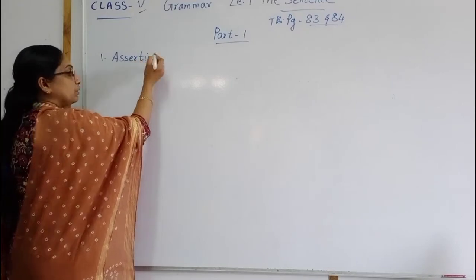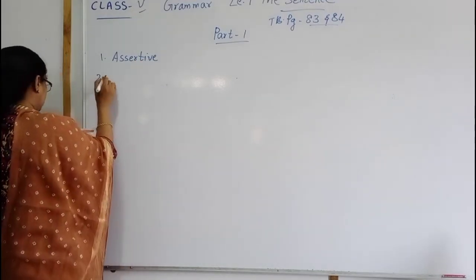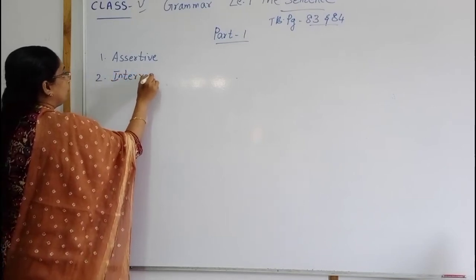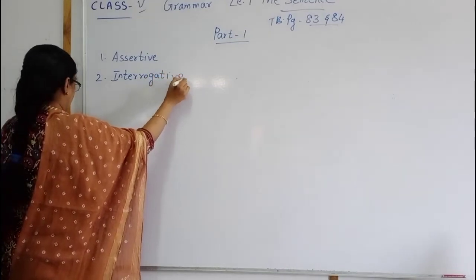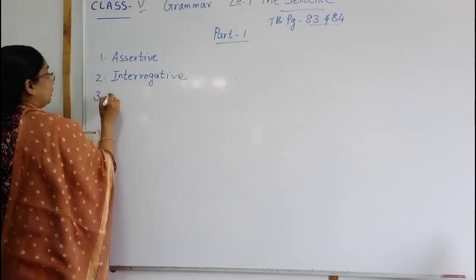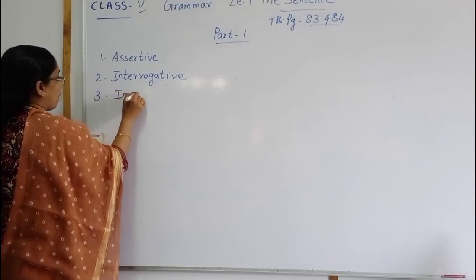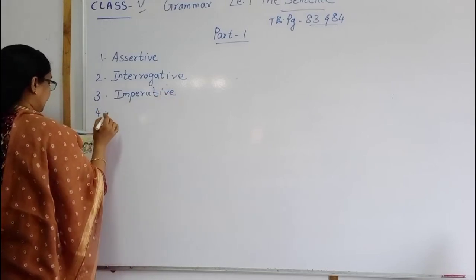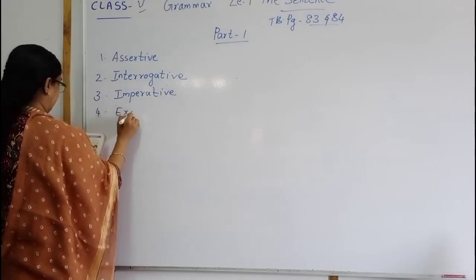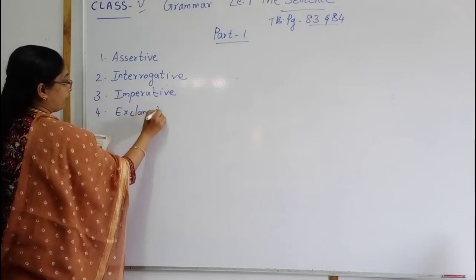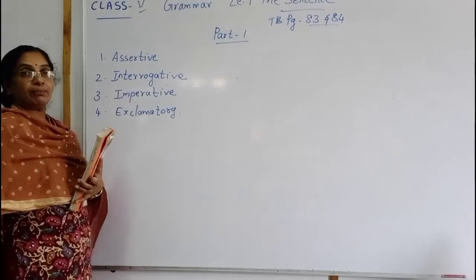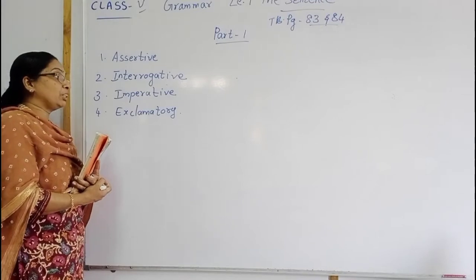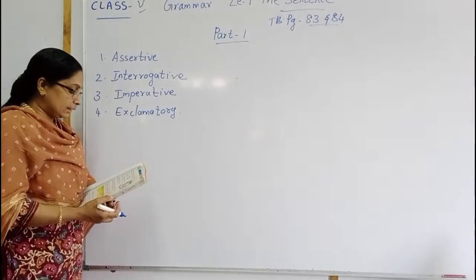A-S-S-E-R-T-I-V-E, assertive sentence. Then the second one is interrogative sentence. Third one is imperative sentence. Fourth one is exclamatory sentence. In the previous class, you learned assertive sentence, interrogative sentence, imperative sentence and exclamatory sentences.